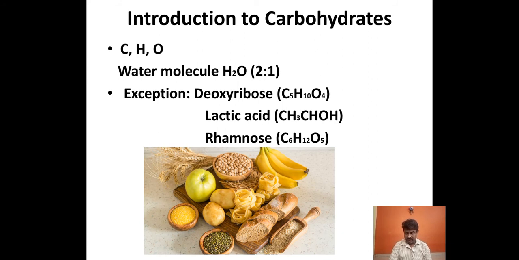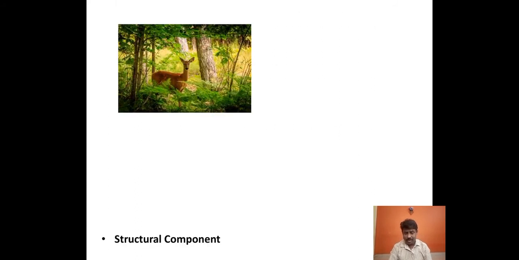So carbohydrates are among the most widely distributed compounds in plants and animals. They are widely distributed in the plant kingdom and animal kingdom. The carbohydrates are synthesized by the plants through the process of photosynthesis.